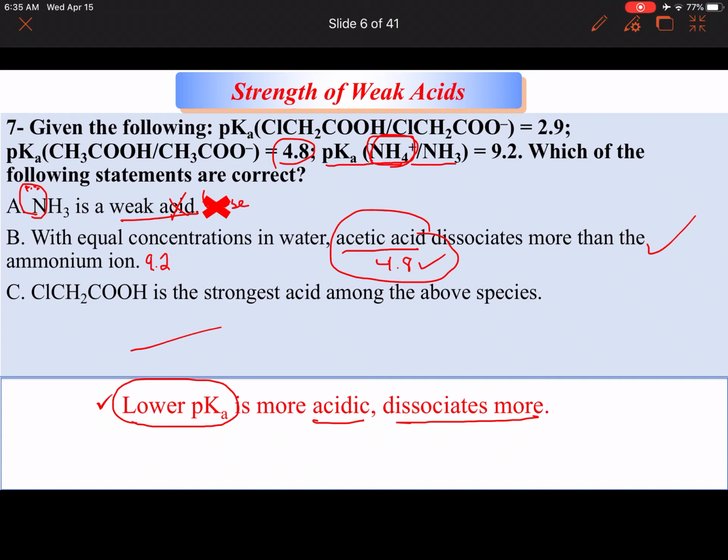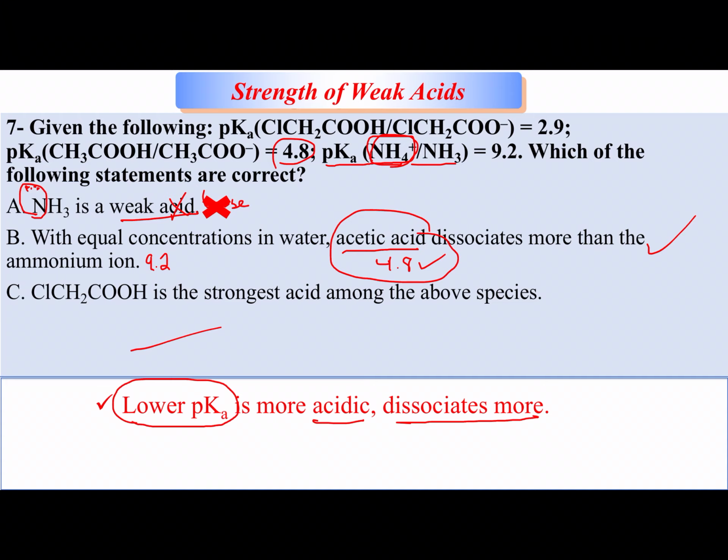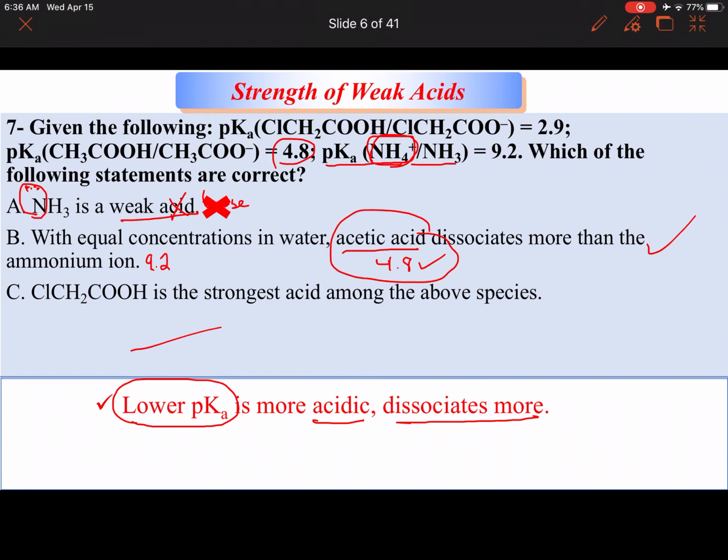Chloroacetic acid, number C, is the strongest acid among the above species. Well, the strongest acid has the what? The strongest acid will have the lowest pKa. And indeed, if we look at the chloroacetic acid, it has the lowest pKa. So is it the strongest acid? Yes, it is.